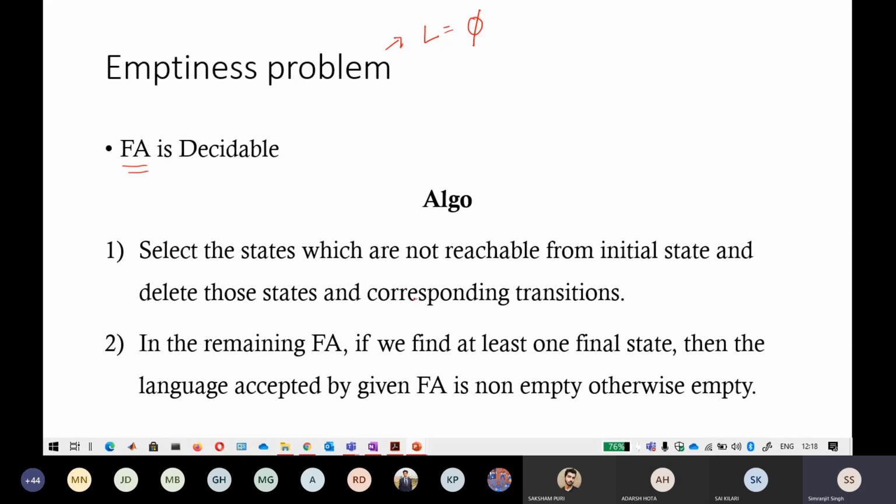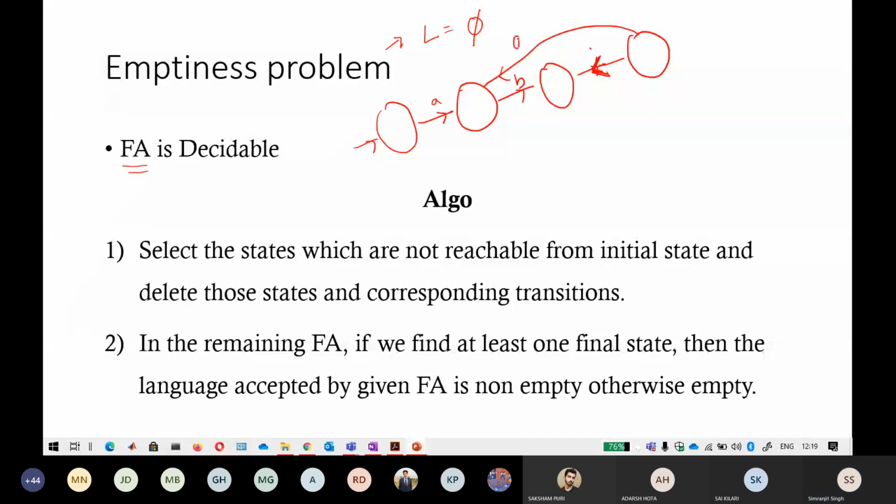Select the states which are not reachable from the initial state and delete them. Let me take an example so it will be more understandable. Take any automaton like this, and suppose this is the final state. Now select the states which are not reachable from the initial state: 1, 2, 3 and 4.